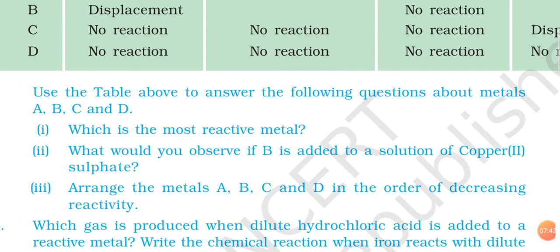Some questions are also given. Use the table above to answer the following questions about metals A, B, C, and D. Which is the most reactive metal? What would you observe if B is added to a solution of copper(II) sulfate? Arrange the metals A, B, C, and D in the order of decreasing reactivity. So 3 simple questions are given based on this table. Try to understand according to the reactivity series which metal is more reactive than the other. The answer should also be in the form of A, B, C, and D.